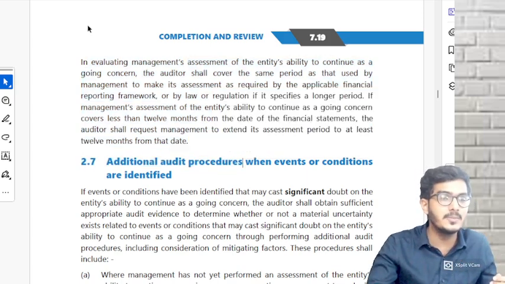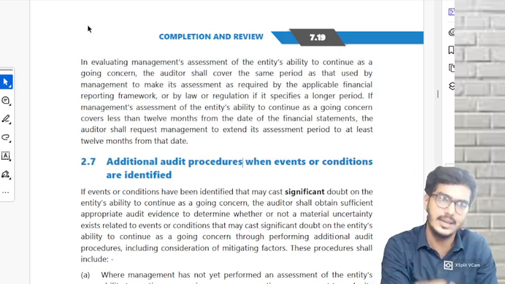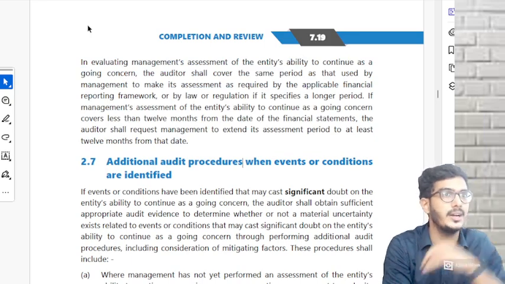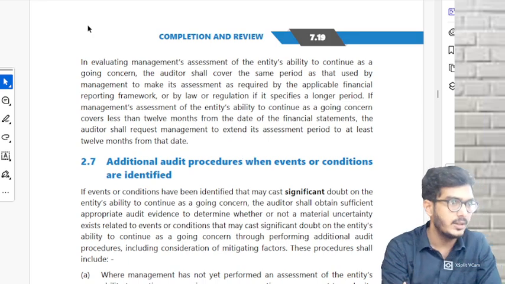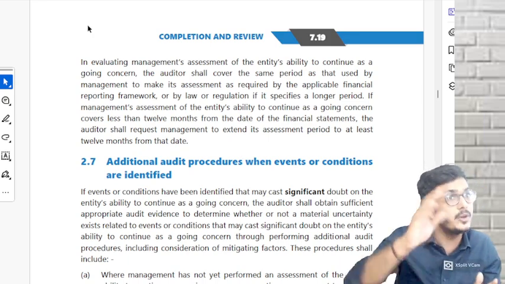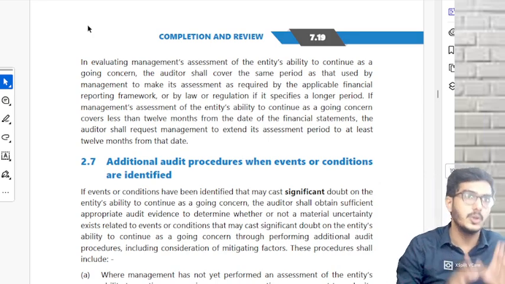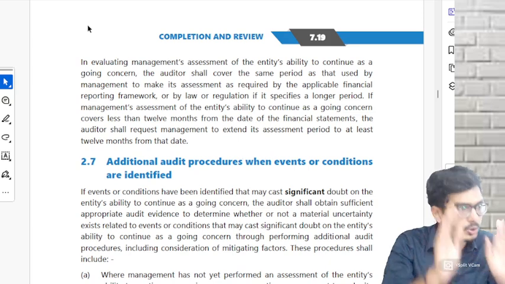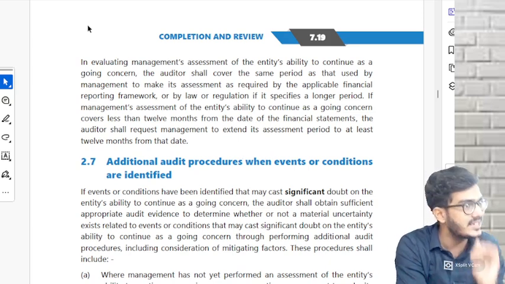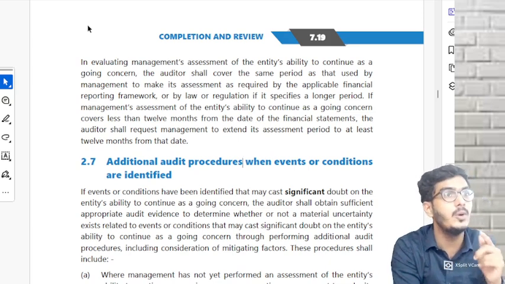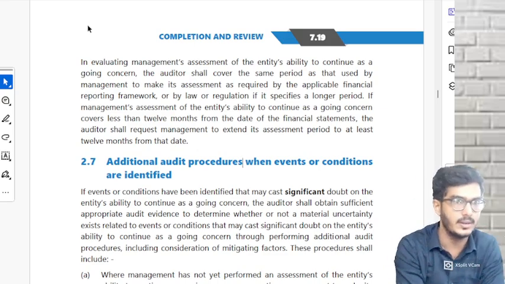Next, if the management has made an assessment of 24 months, is it proper? Yes. You as an auditor have to check those assessments. Will you consider only 24 months or will you consider 36 months? 24 months. Whatever assessment management has made, you also make your assessment up to those months. But only one exception: if it is less than 12, we tell the management to extend it to 12, then we'll check those 12. Understood till here?